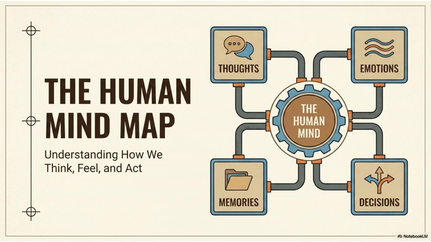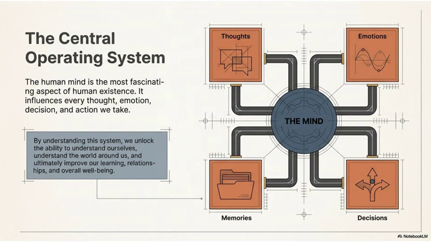1. The Central Operating System. We start with a simple but powerful idea. The human mind is the most fascinating aspect of human existence. It influences everything, every thought, every emotion, every decision, and every action we take. Think of it as the operating system running quietly behind everything we do.